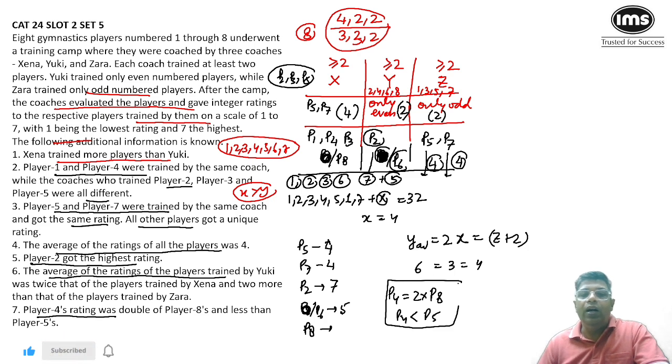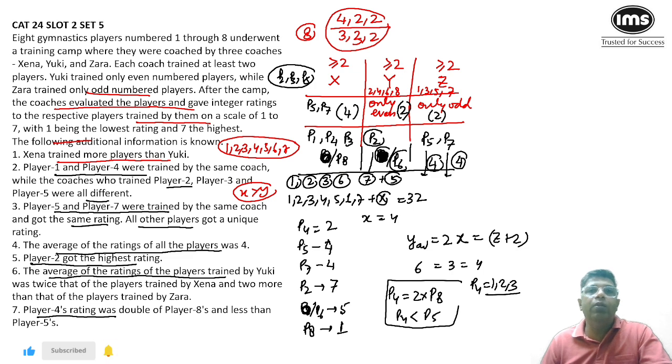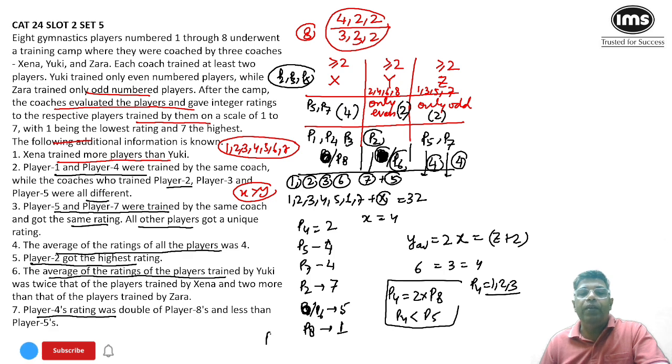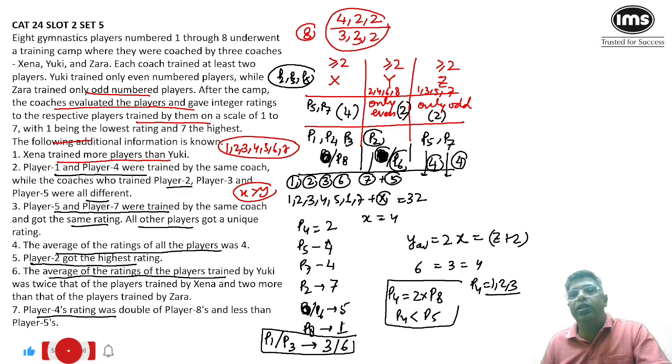Right now P4 has also got a lower rating than P5. So what could the value of P4 be? P4 could be 1, 2, 3, anything that is less than 4, and these are 3 values. But P4's rating is double, so it has to be an even number. So in that case, P4 is going to get a rating of 2, and since it is double of P8, P8 is going to get the rating of 1. So now we know the ratings of P4, P5, P7, P2 and P6. The only confusion is P1 and P3. One of them will get a rating of 3, another will get a rating of 6. Now this is where we are confused, and since there is no further information given, we can solve the question.